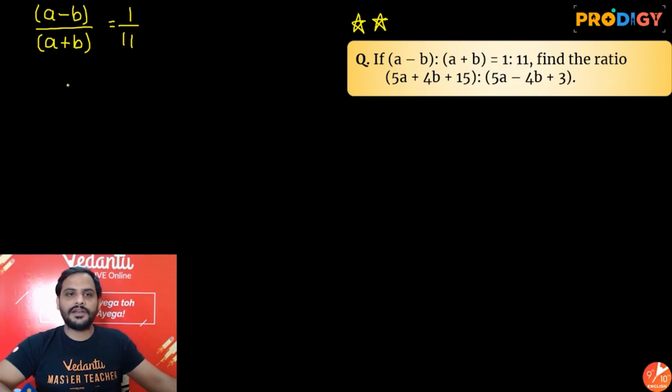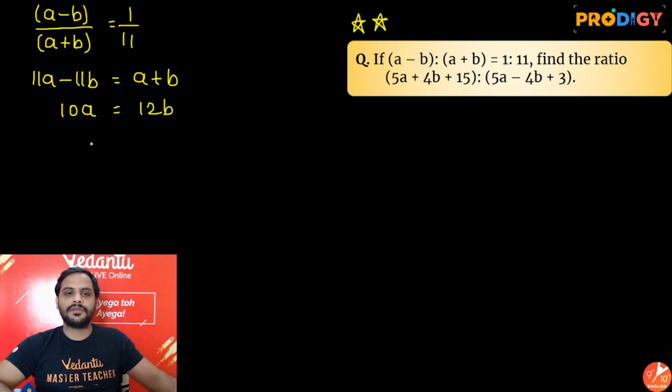So here, let's simplify this ratio, cross multiply. So 11a minus 11b is equal to a plus b. Shift a over there, minus 11 over there. So 11a minus a is 10a, and minus 11 will become plus 11 plus b is plus 12b. So you will be getting a by b is equal to 12 by 10, which is equal to 6 by 5.